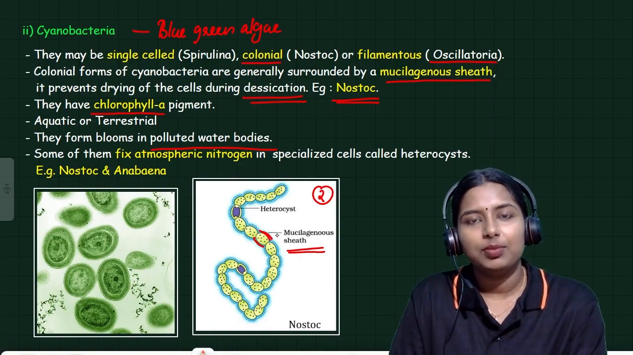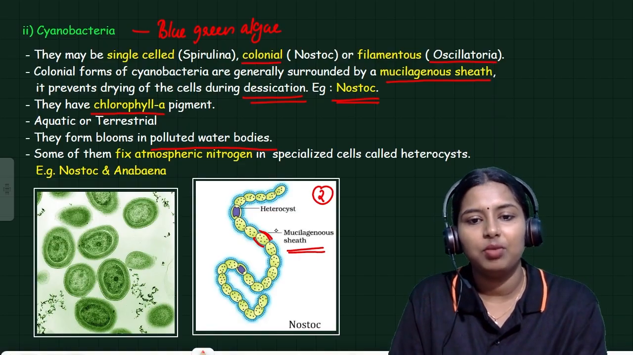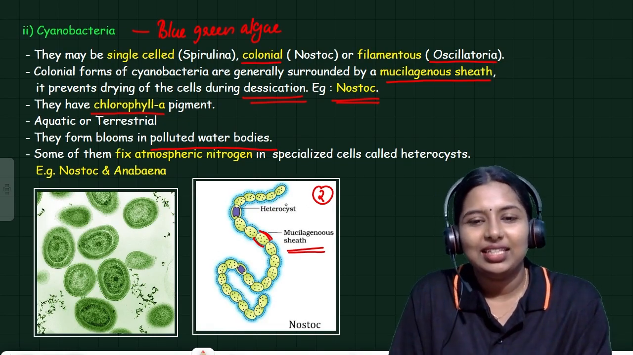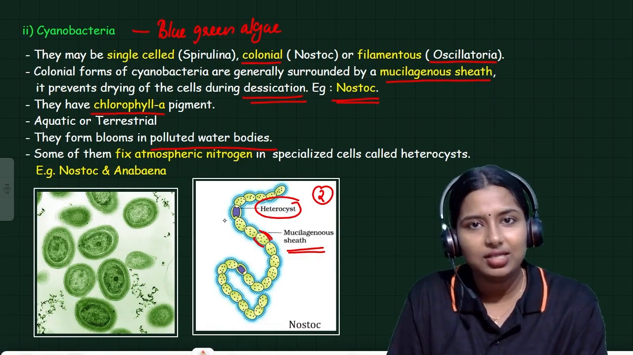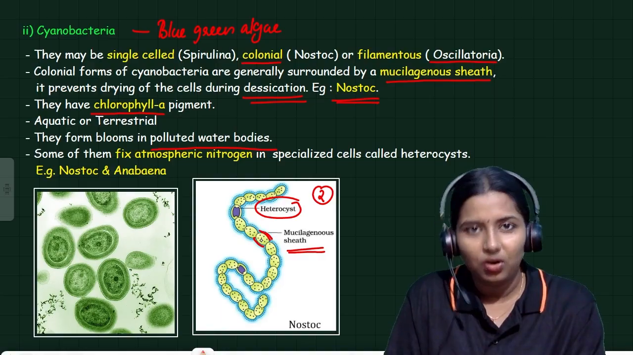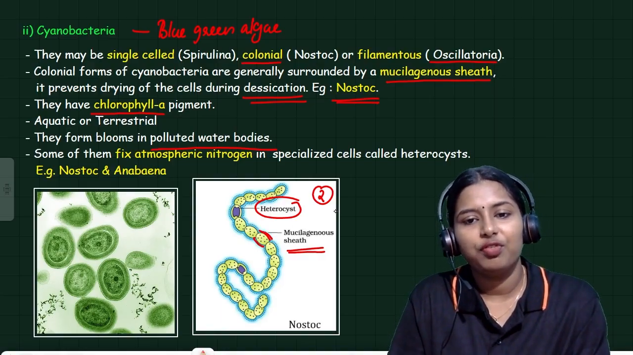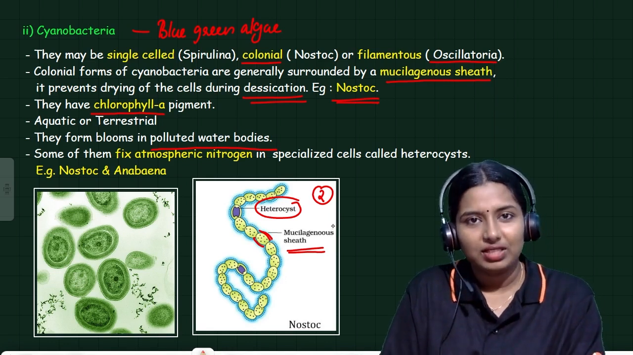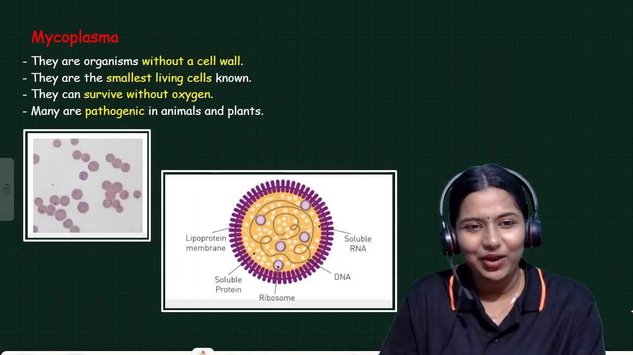Some of the cyanobacteria will fix atmospheric nitrogen, and there is a specialized cell for this. Here we can see the heterocyst, this violet colored structure in the second picture. This heterocyst in cyanobacteria is for fixing atmospheric nitrogen. You should remember these points.